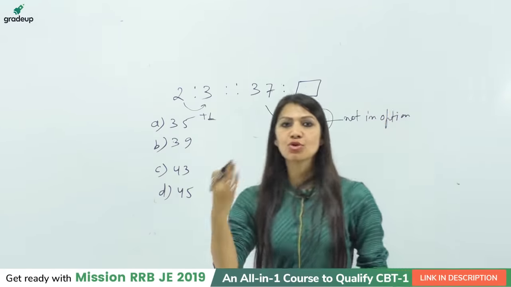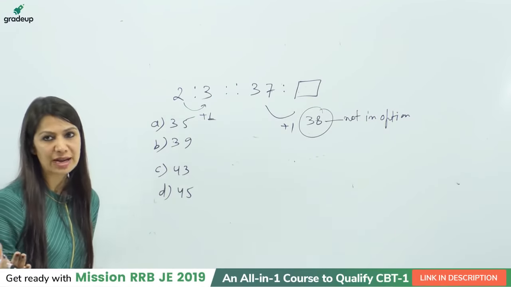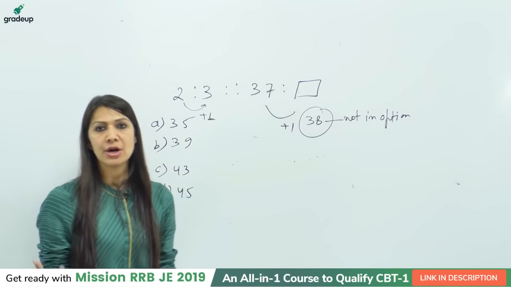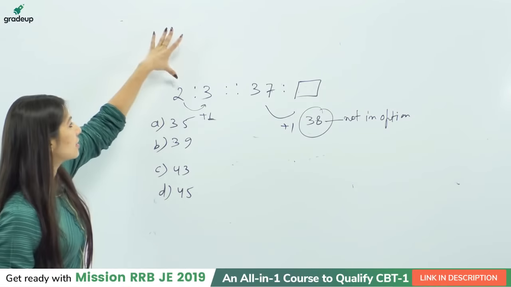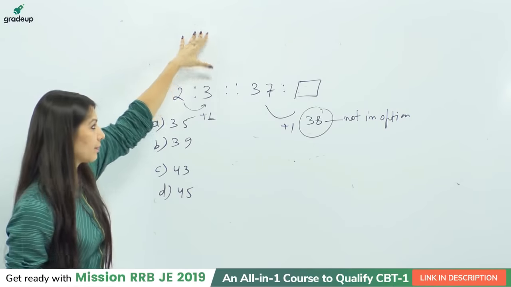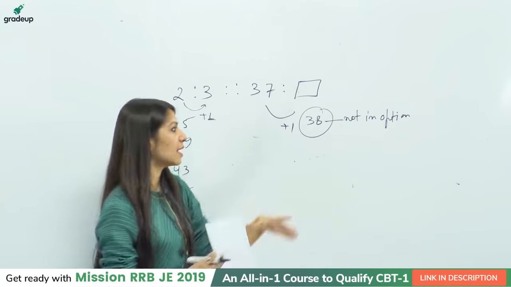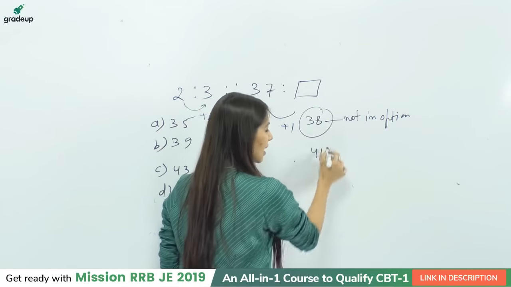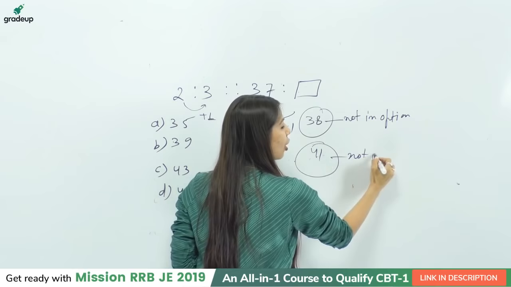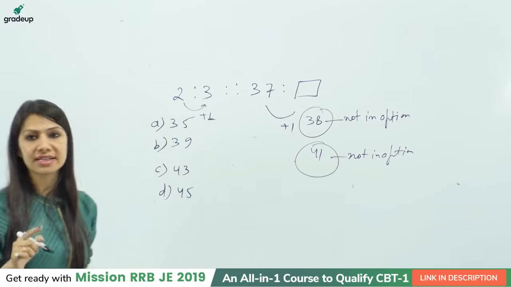As most of the students are saying, it should be the consecutive prime number, not a nearby one. It should be consecutive prime number only, student. After 2, the next prime number is 3. Okay. So after 37, the next prime number will be 41. But this is again not in the option. That means the logic of prime numbers is not working here.